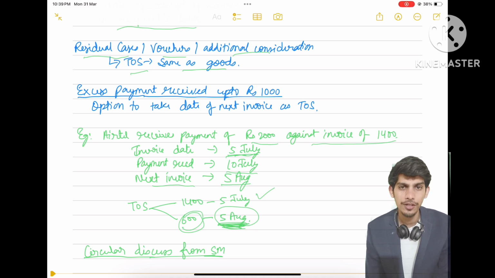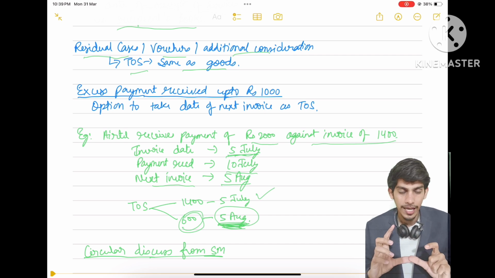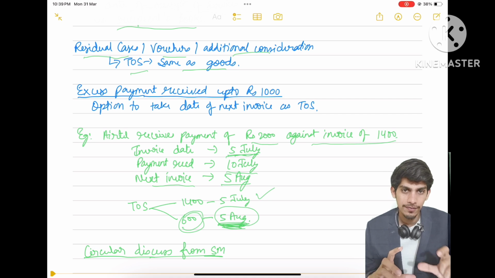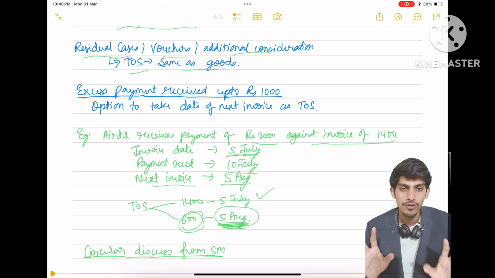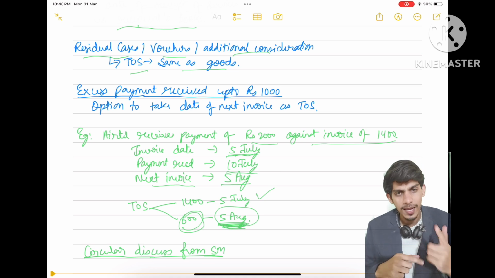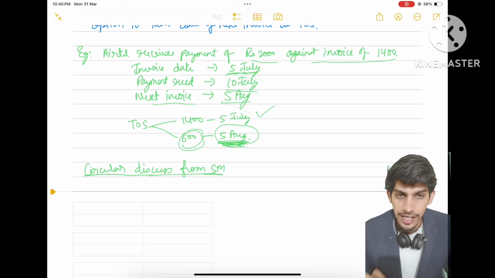If we apply the normal condition, invoice or payment, then for 5,500, the time of supply for 5,000 will be 5th July and the rest 500 will be 10th July. But this section says for extra payment received up to 1,000, we can use the next invoice date as the time of supply.